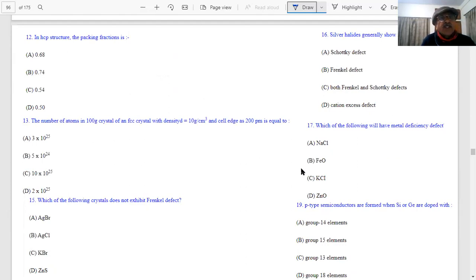In an HCP structure, the packing fraction is, students. We have four choices: 0.68, 0.74, 0.54, 0.50. Which is the correct answer, students? 0.74, option B.